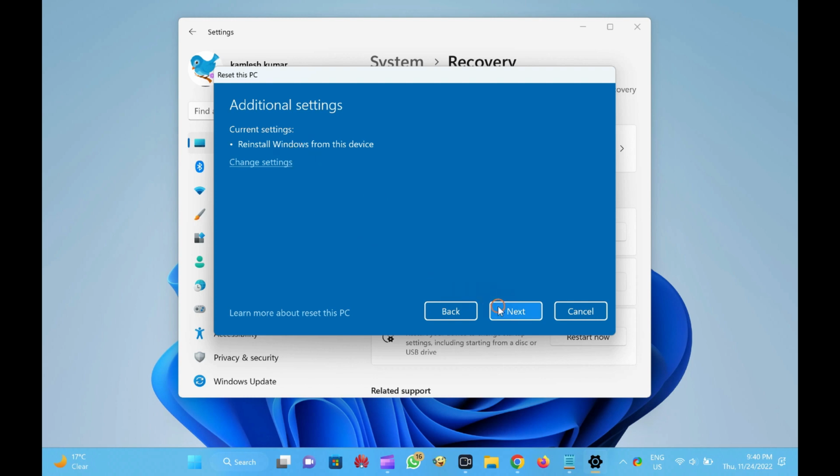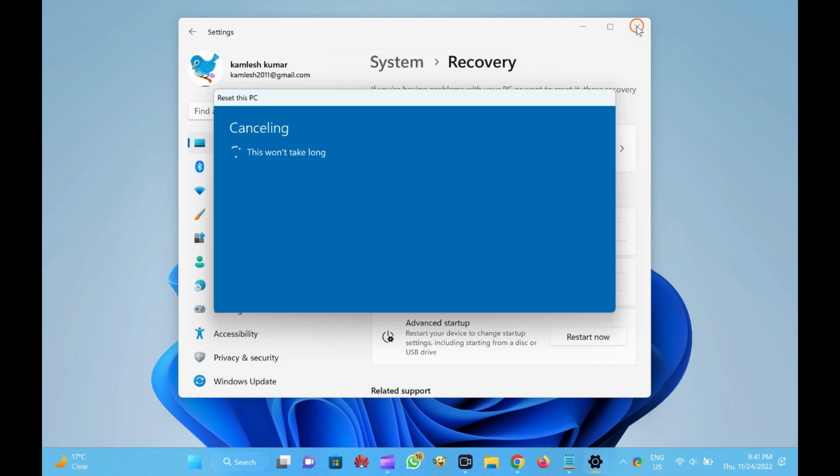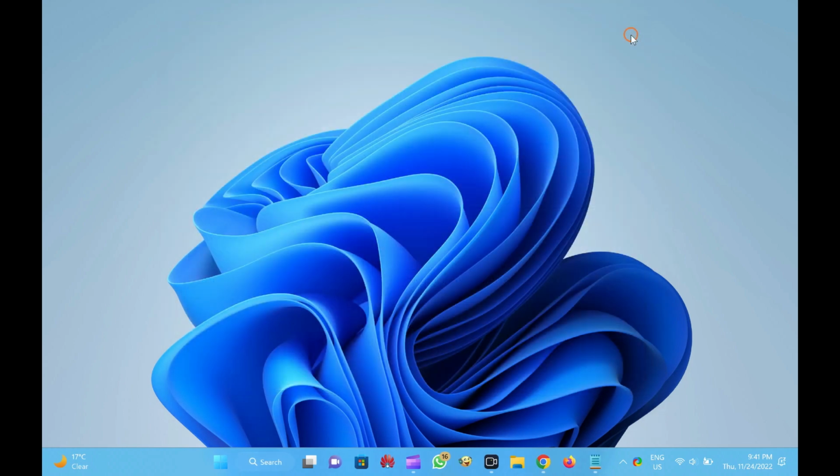That's all. Sit back and relax. Wait for your PC to reset. The process will take a while, depending on how powerful your computer is. Make sure your PC is plugged in with a constant power supply to avoid potential damage or data loss. Your PC may restart several times, so follow the on-screen instructions to set up your Windows 11 as a new system.